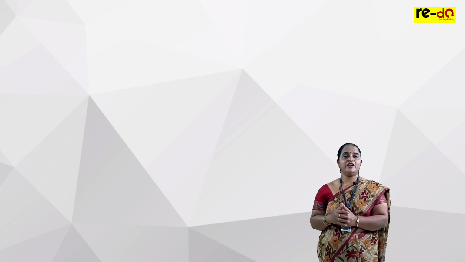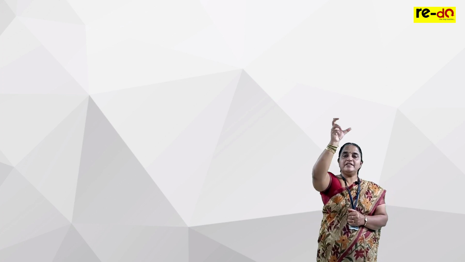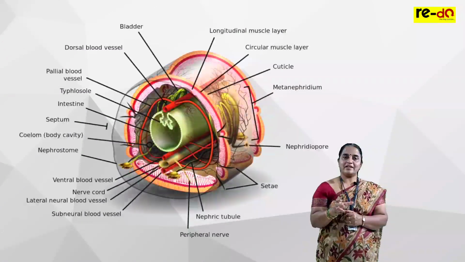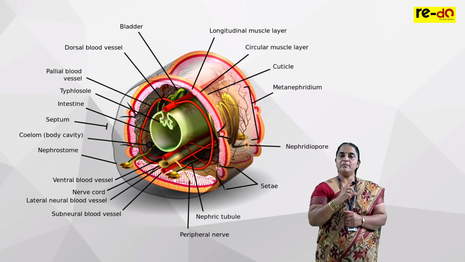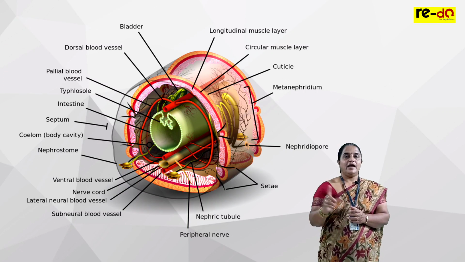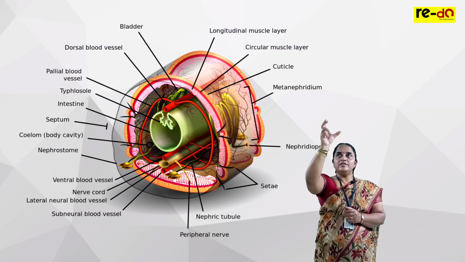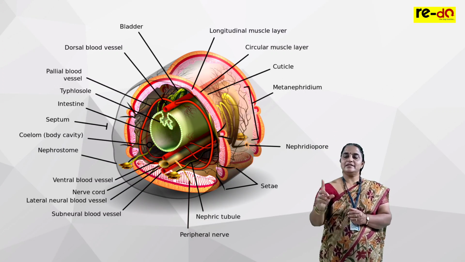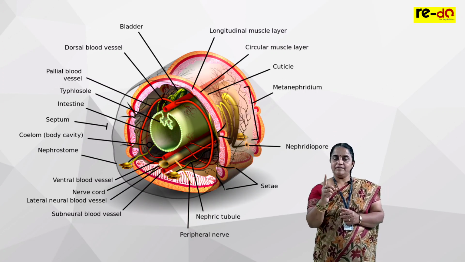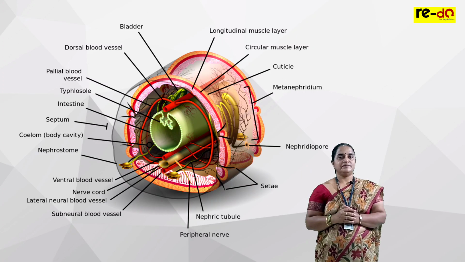Further, when we see organ and organ system, there is a specific system called the digestive tract. It is surrounded by a cavity called coelom. Coelom is a body cavity, and then it is surrounded by the body wall. So central is the digestive tract, there is a cavity and then the body wall.